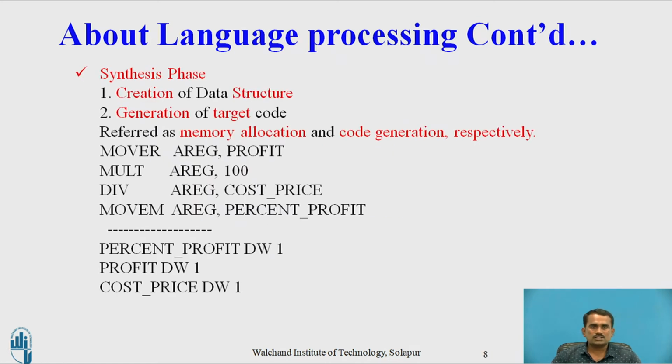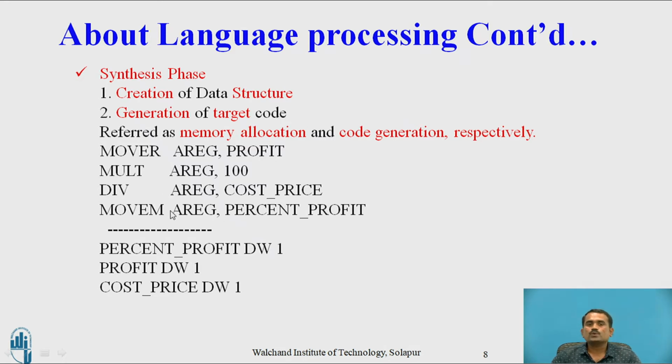Synthesis phase: creation of data structure. Based on this example, we can write the assembly language code, that is generation of target code, referred to as memory allocation and code generation respectively. Here this is memory allocation and this is code generation. The MOVER is one of the registers, which can be used to store data or move data from a CPU register to memory. This is profit, and we have to multiply that by the given data, that is the register by 100. And then after that we have to divide by cost price using a register.